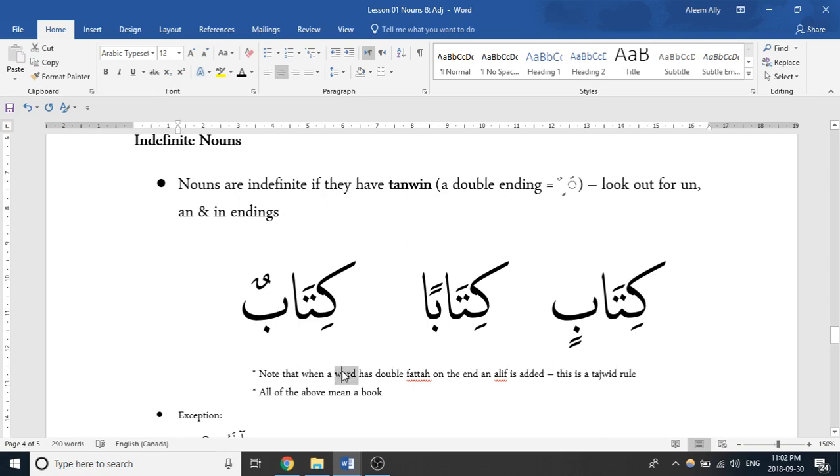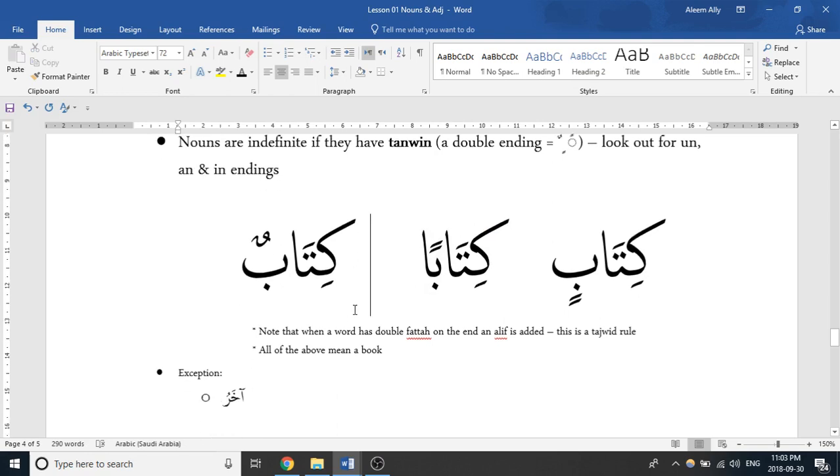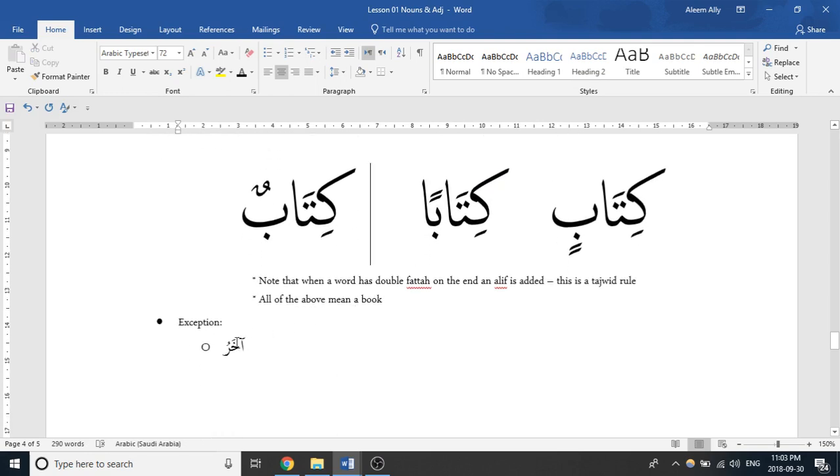One thing you want to keep in mind is that on the ban here, an alif is added. That's a tajweed rule. Whenever you have a word ending with two fathas, generally an alif is added just for pronunciation purposes. It's just read as kitab if you want to stop. The exception to this rule is certain words. There's a list of words, and you don't have to memorize them right now. They'll come with experience. A word like akharu, which means another, is indefinite even though it doesn't have tanween. It's just how it is, right?